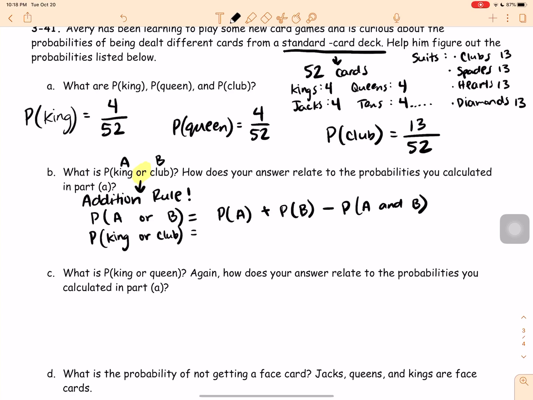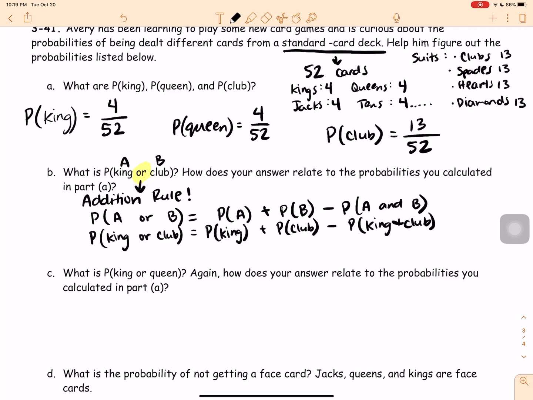So I'm going to put those in. So probability of king plus the probability of a club minus the probability of a king that is a club. So if there's 4 kings and there's 4 suits, you can assume there's 1 king that is club, 1 king that is spades, 1 king that is hearts, and 1 king that is diamond.